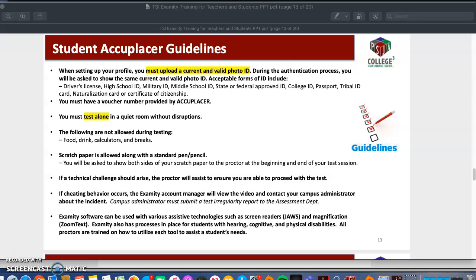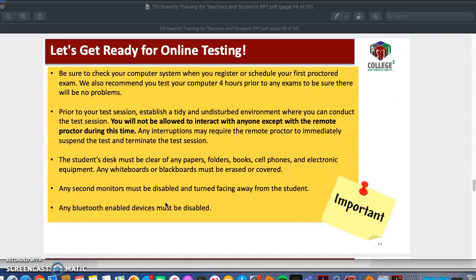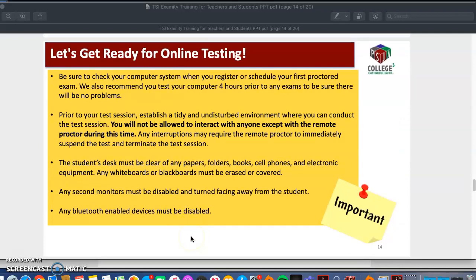If there is cheating, remember someone is watching you the entire time. They will have to report this and stop your exam, and then it'll be left up to the campus administrator as well as the Examity account manager. If you need any of these extra softwares that are listed, just let me know. Make sure your computer is working. You all tested it, but make sure you check it 4 hours prior to the exam. You're not allowed to interact with anyone except the proctor. So make sure no one is going to talk to you or barge in. Like I said, let people know.